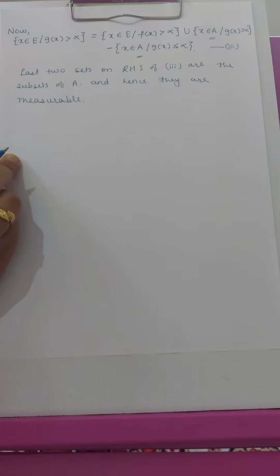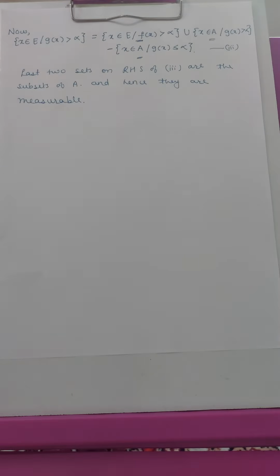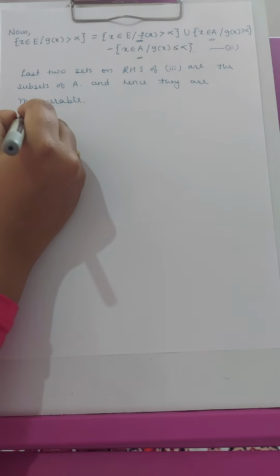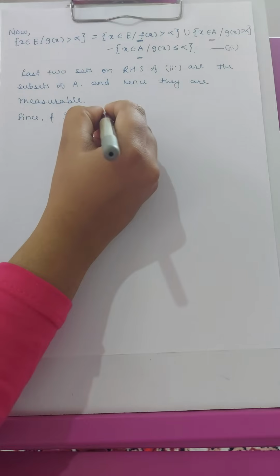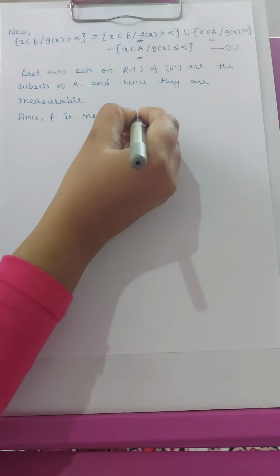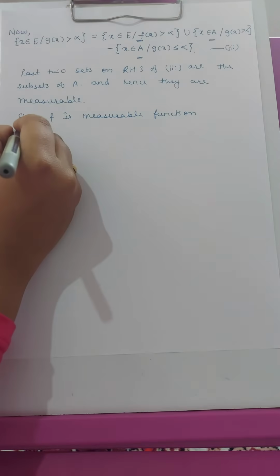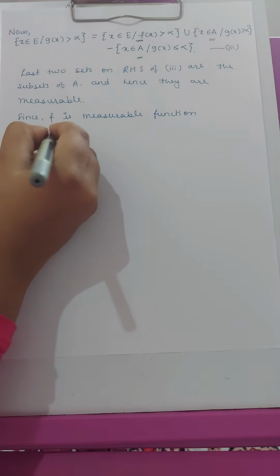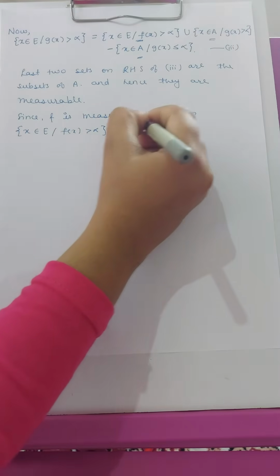Also, since f is a measurable function, the set of x belongs to E such that f of x greater than alpha is measurable, so the first set on the RHS is also measurable.